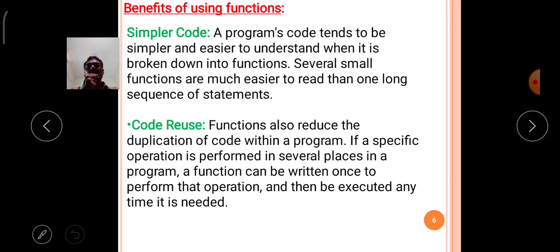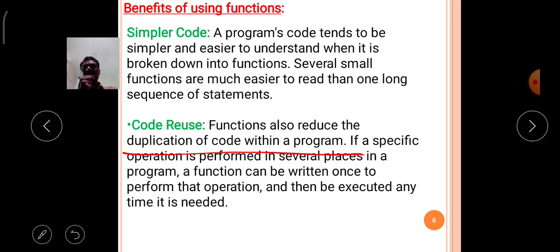That is the concept of code reusability. With the help of the functions concept, the code reusable method is 100% implemented in the program.